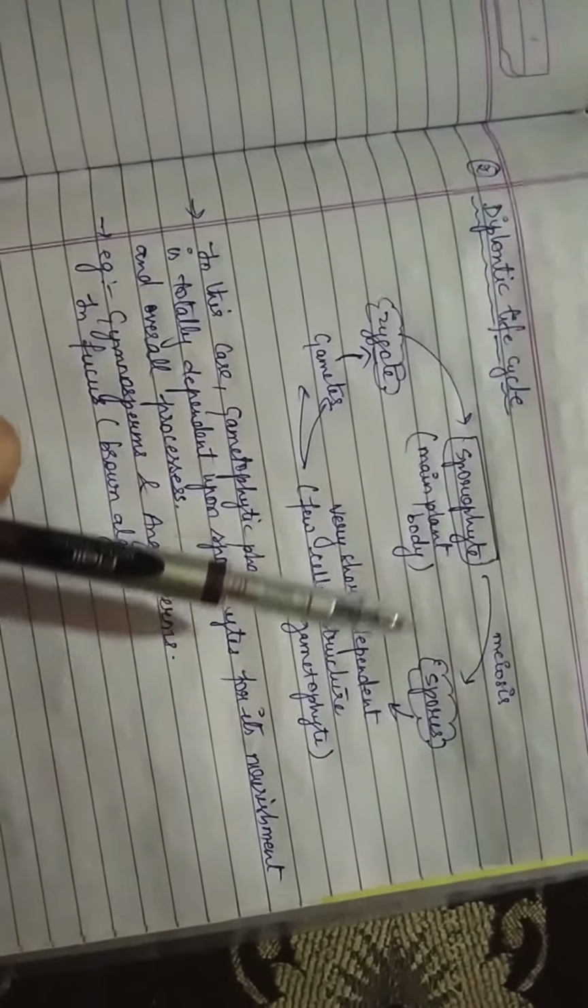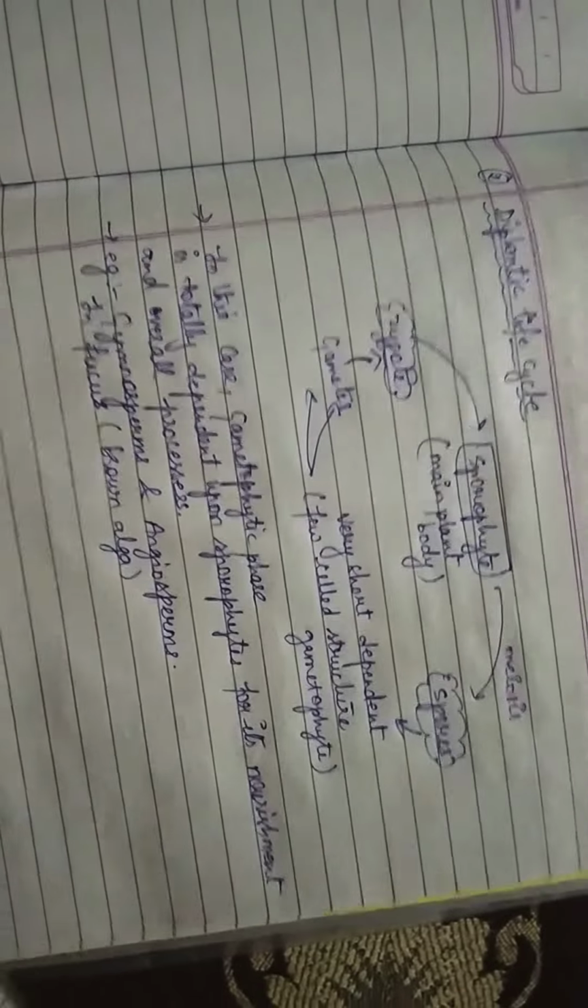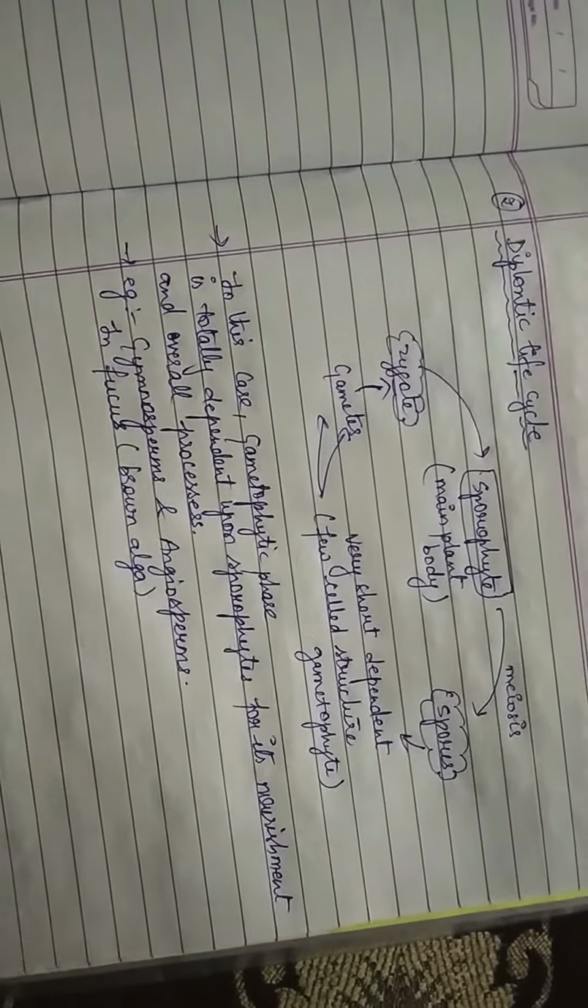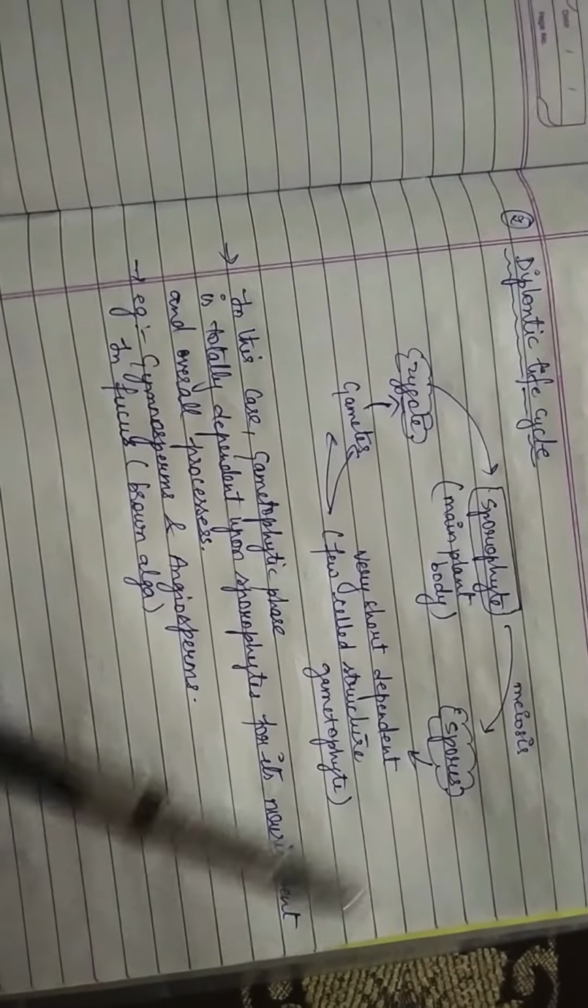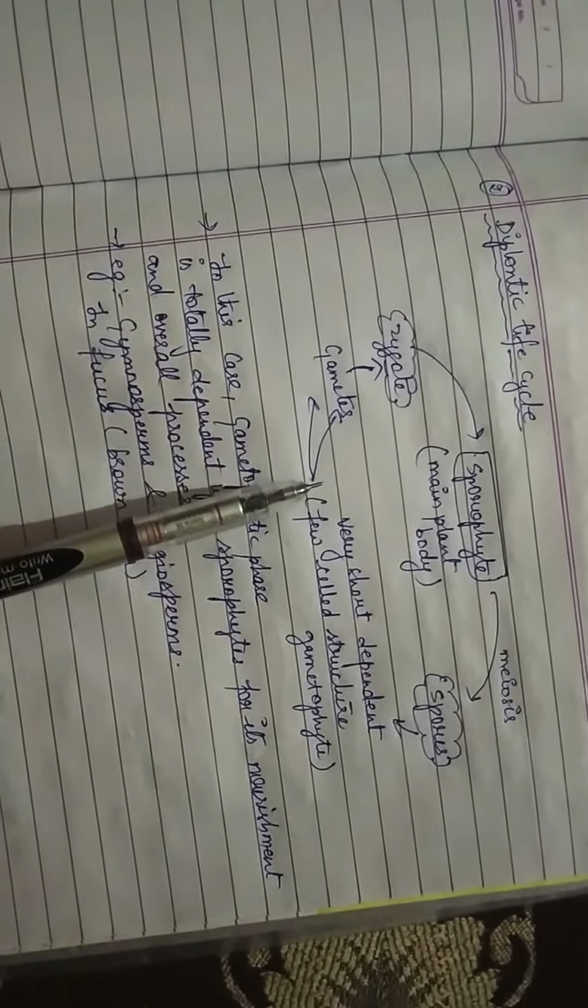Okay, so this happens in all the gymnosperms and angiosperms. The only exception is in the case of algae: brown algae, Fucus, also shows this diplontic life cycle.